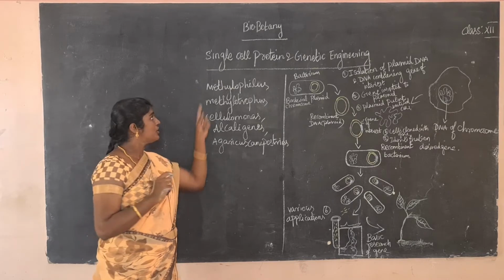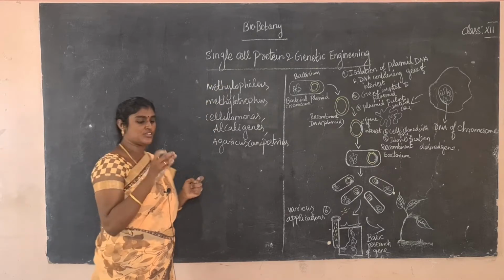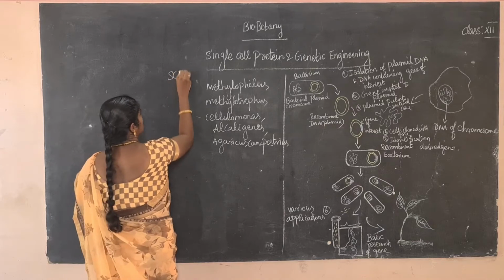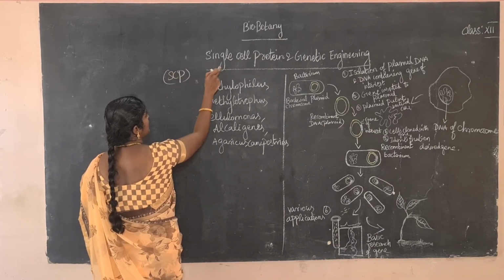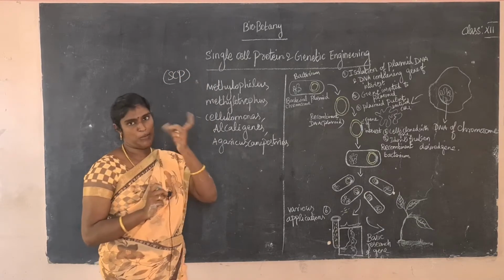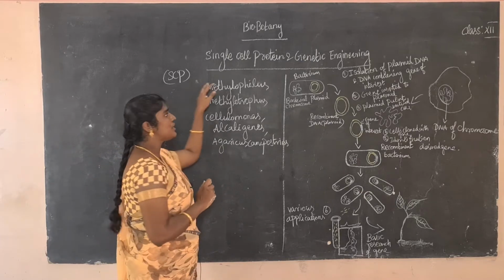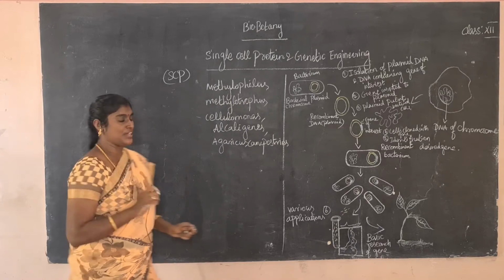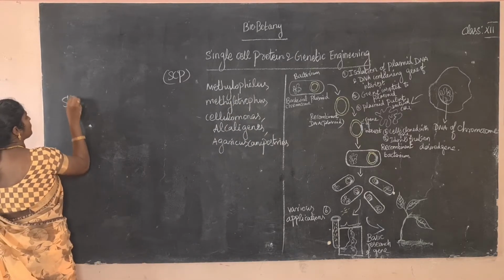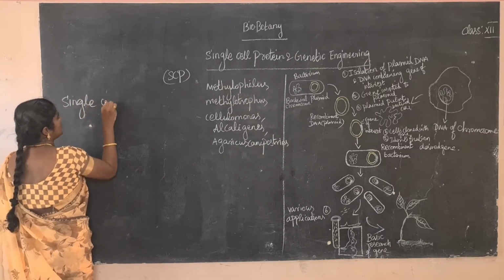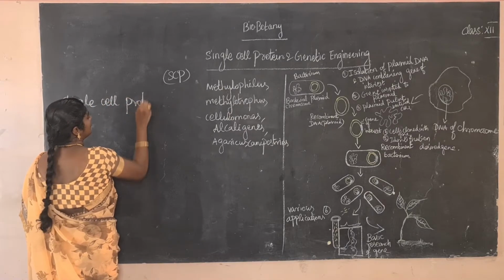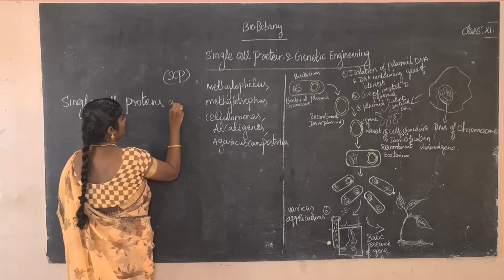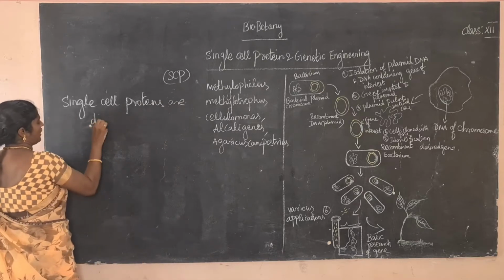Single cell protein is otherwise called SCP. What is the meaning of SCP? Single cell protein, in Tamil they call it cell புரதம். So what is single cell protein? Single cell proteins are dried microorganisms.